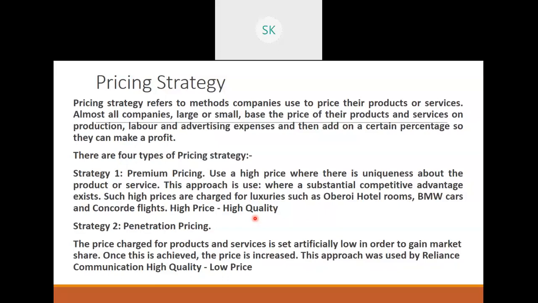So they penetrated into the telecom market by keeping the lowest price, but they gave good quality. A reasonable amount of quality was there. Then after some time they started charging for the usage of internet.